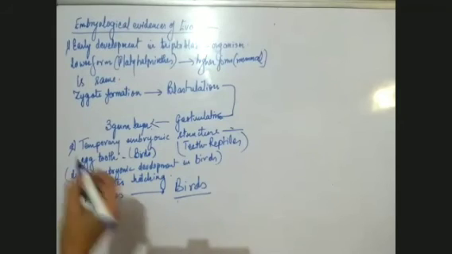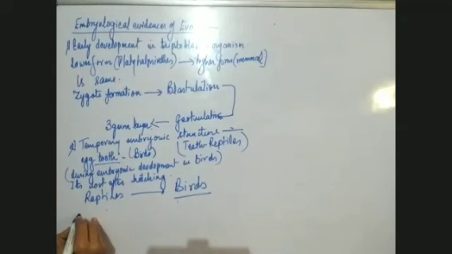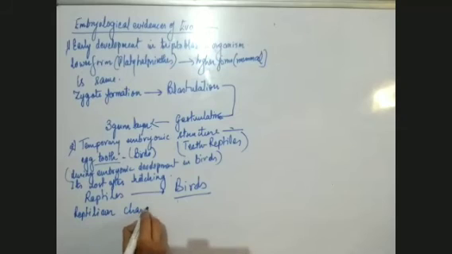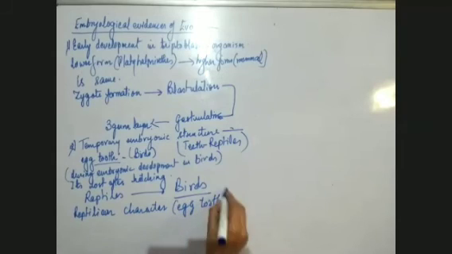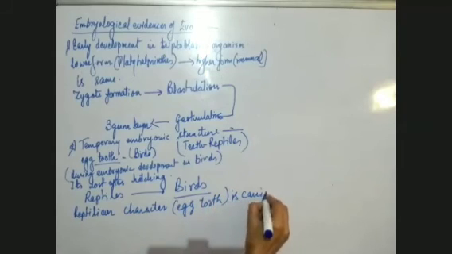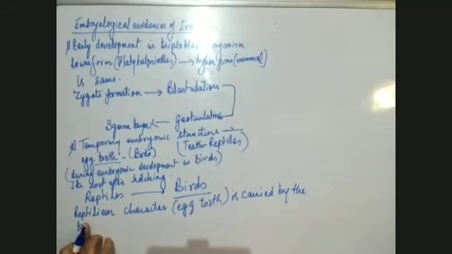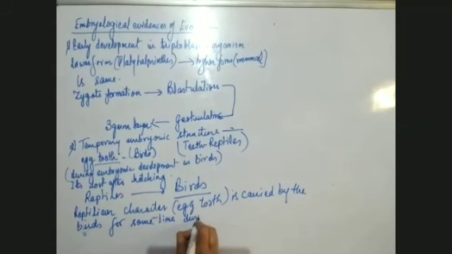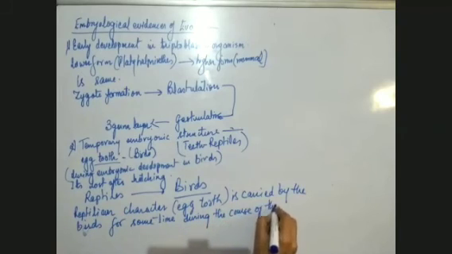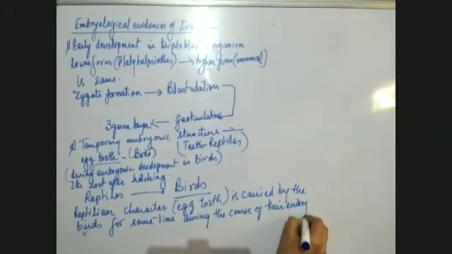I repeat, this reptilian character, the presence of the egg tooth, is carried by the birds for some time during the course of their embryonic development.